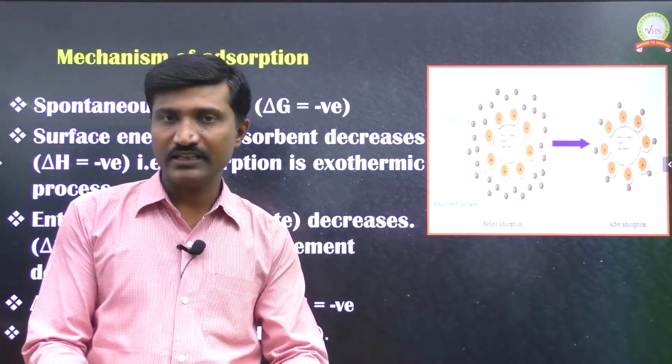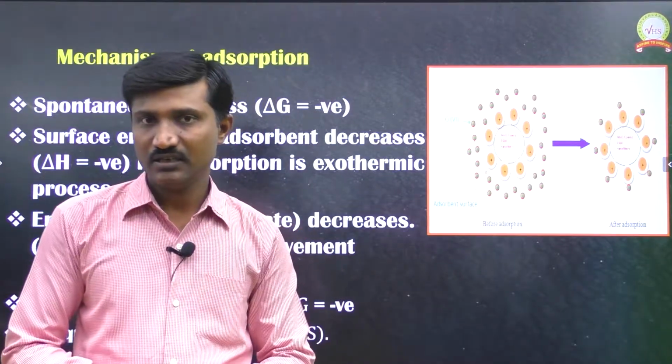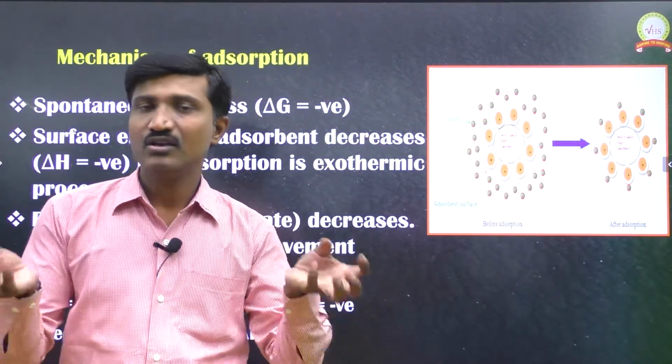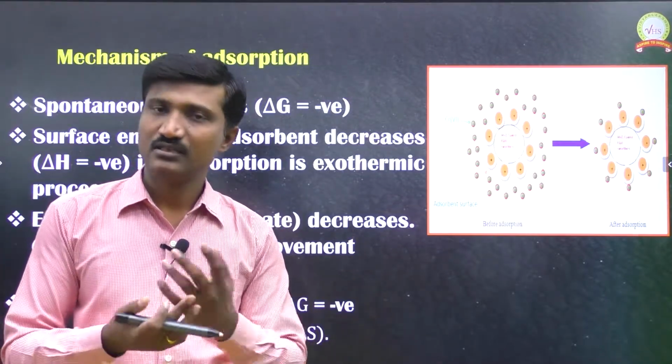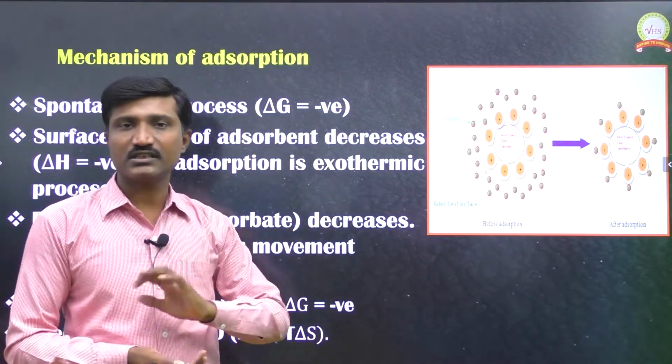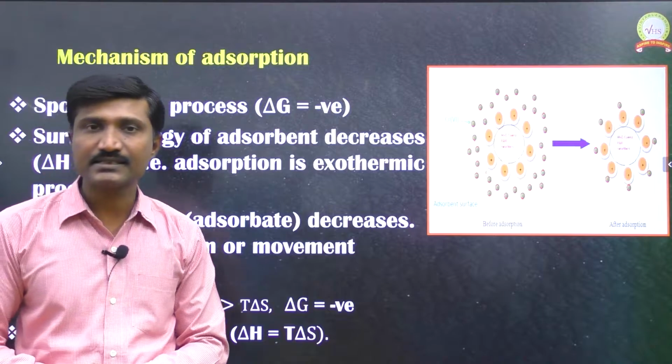We can't do anything for that, we just keep the silica gel. So is the control of humidity taking place automatically, or do you have to do something? It takes place automatically. That's why adsorption is a spontaneous process.